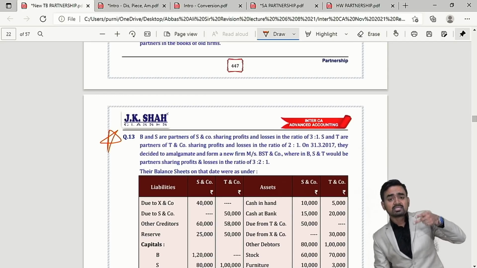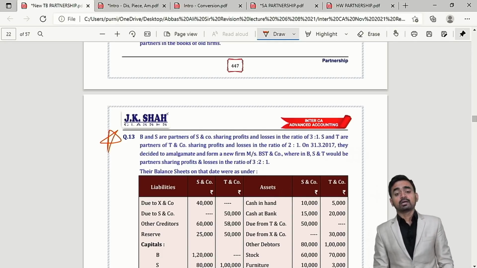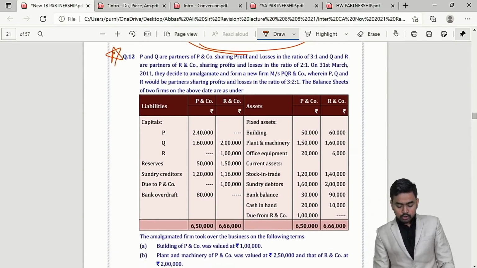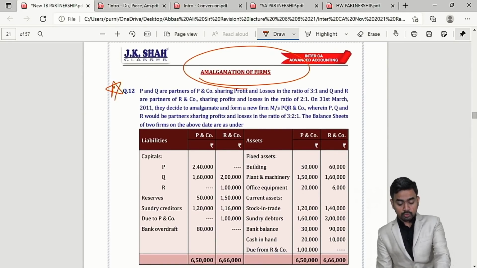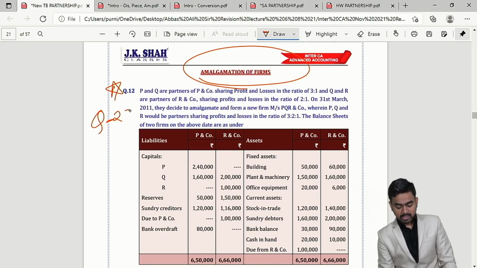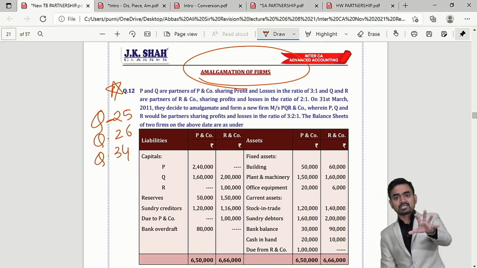Because this type of format the institute is asking repetitively if they ask a sum based on amalgamation of firm. So in question number 12 I can directly give you the reference. You can see exactly similar sums in your JKSC material, question 25, question 26, question 34, exactly similar format.